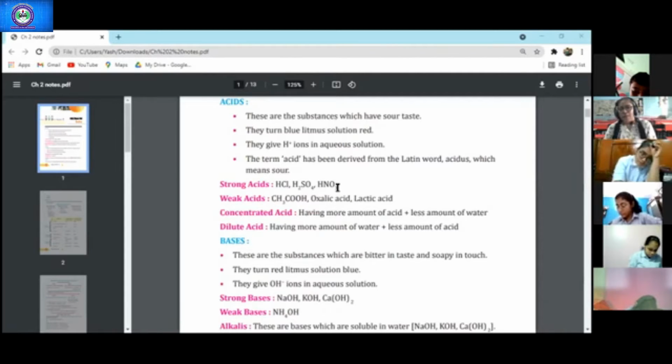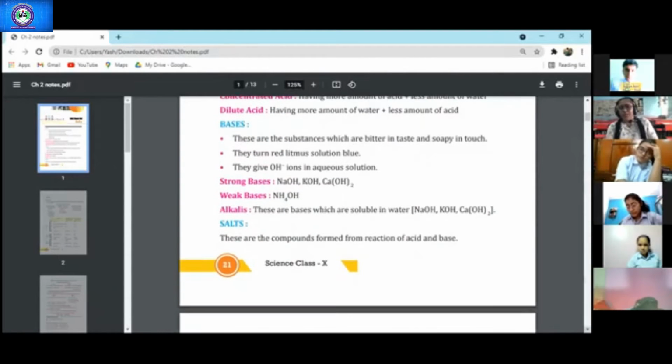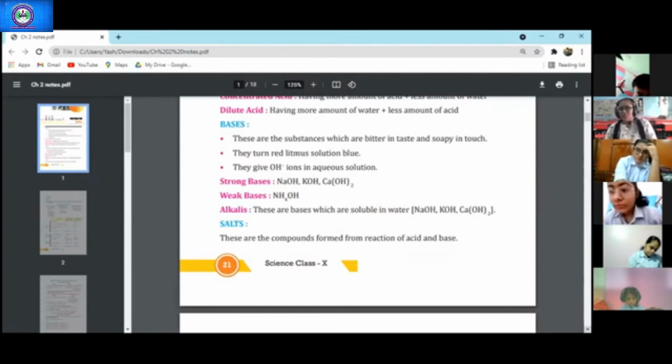Okay. Now, what are the bases? Bases are the substances which are bitter in taste, soapy to touch, right? Therefore, due to this soapy property, they are very good cleaning agents, and therefore we use them in many cleaning agents, or we also use them in making soap, bathing soap, washing soap, detergents. In that we use bases.